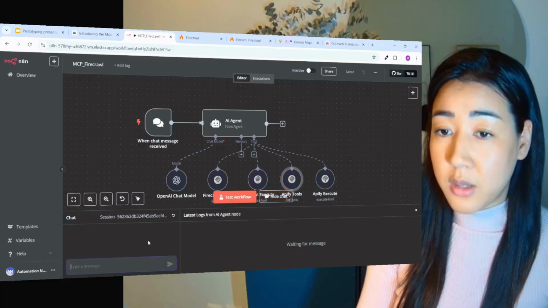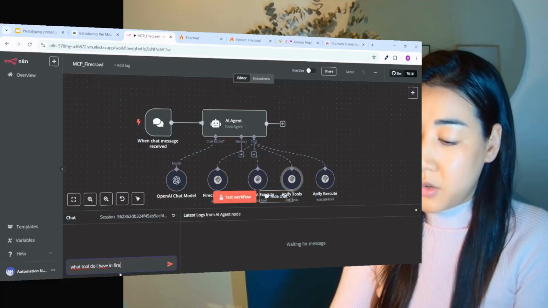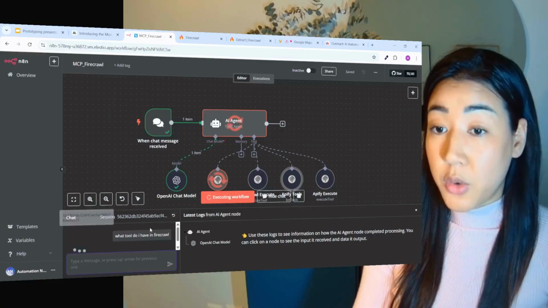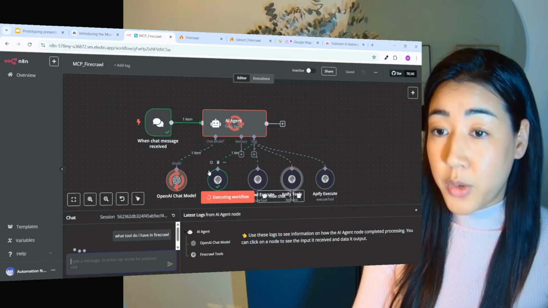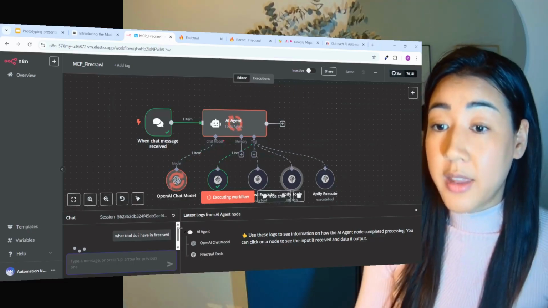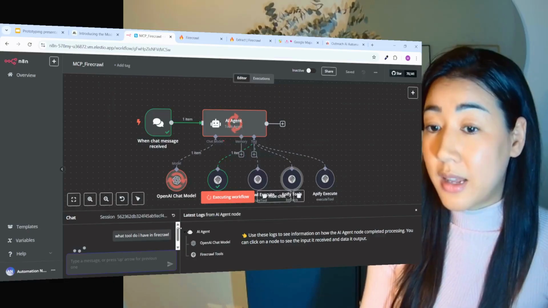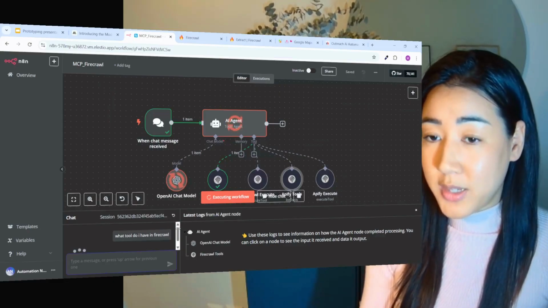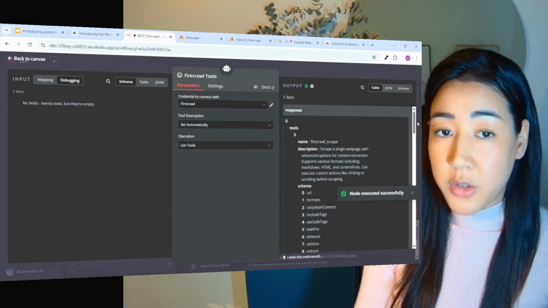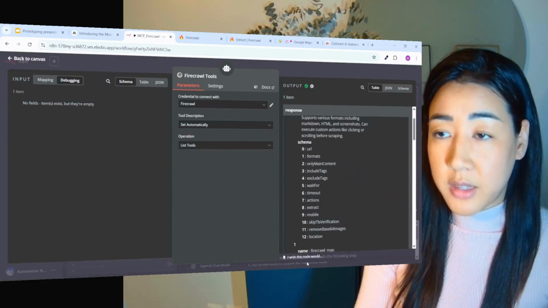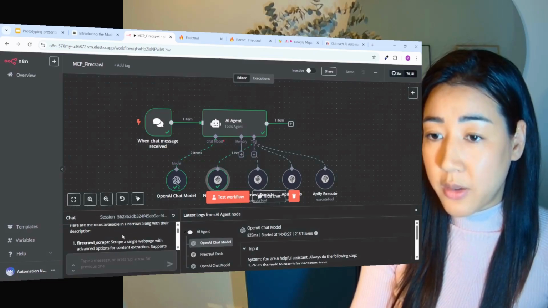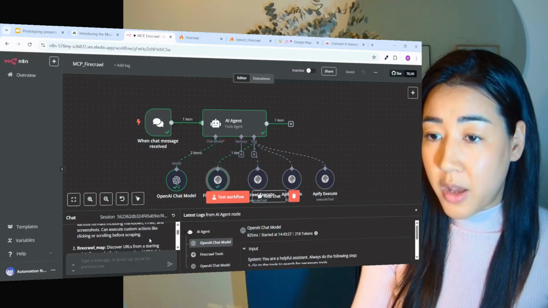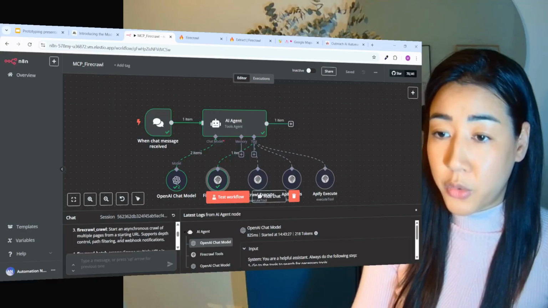So what we can do here is ask in Firecrawl. Instead of learning all about the tool that we are using inside of Firecrawl, we can ask what tools do I have, and the MCP is going to tell us what it can do for us. Here if we enter the node, we can see all of the things that it can do for us, and we also get an answer of all of the tools available in Firecrawl. Here it says we have the Firecrawl scraper, Firecrawl map, Firecrawl crawl, etc.